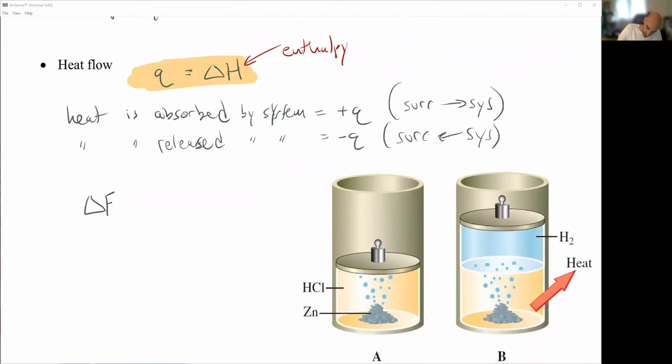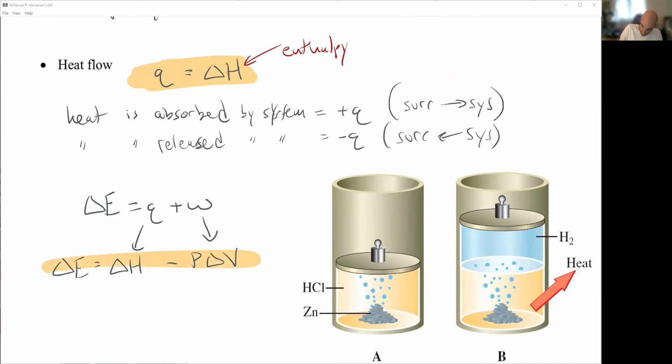Okay, all right. So let's put that together. I have delta E is equal to Q plus W, and now I can plug in the two terms that I have. Delta E is equal to, we know Q is now delta H, and I know that the work term is now minus P delta V. So there we've got a new change in energy with things that are more practical, right?